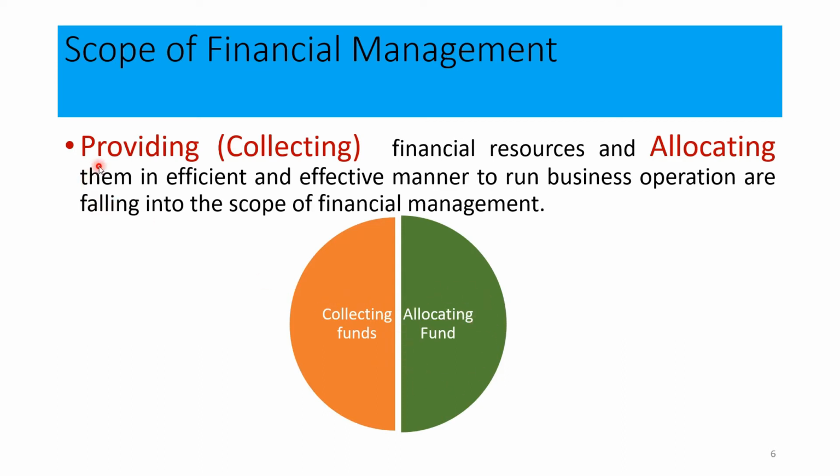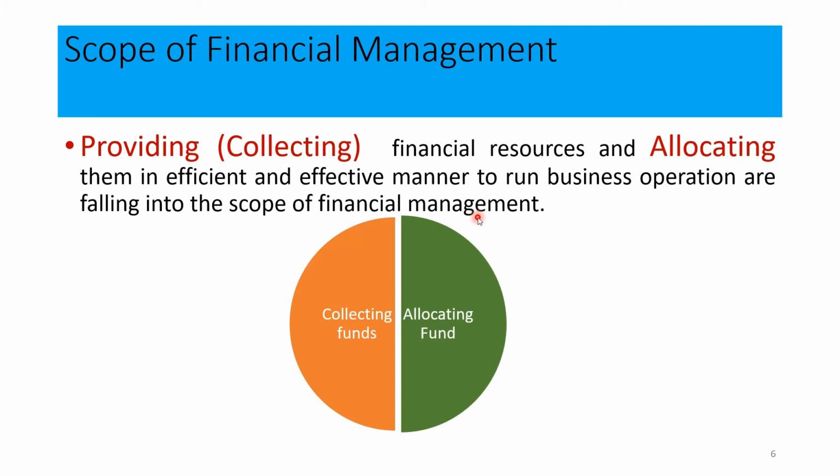Okay, read this one. Collecting financial resources and allocating them in an efficient and effective manner to run business operations falls into the scope of financial management. Therefore, there are two different areas that we can identify in the scope of financial management: collecting funds for the business operations and allocating funds for the projects. That is what we can see in the scope of financial management.